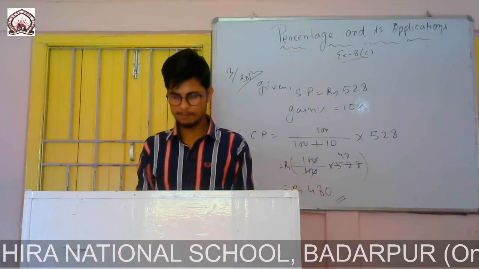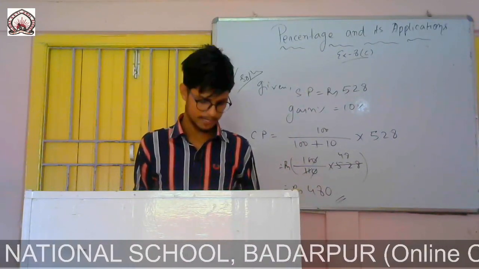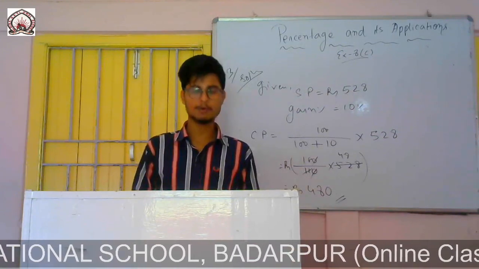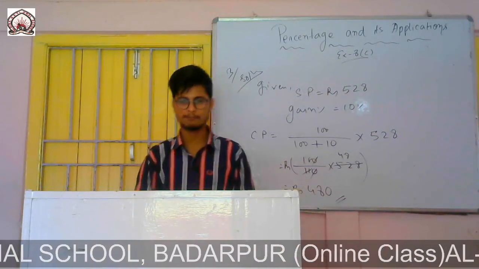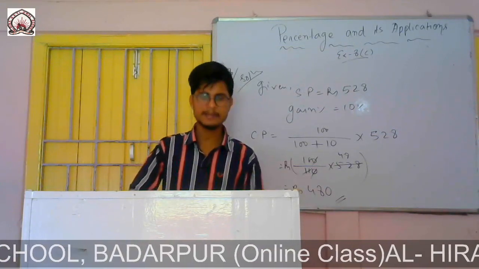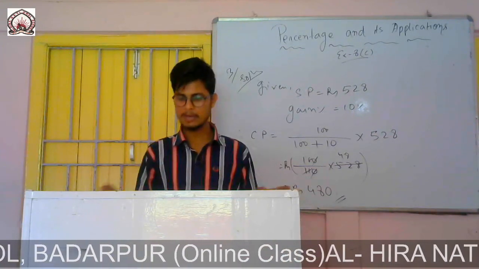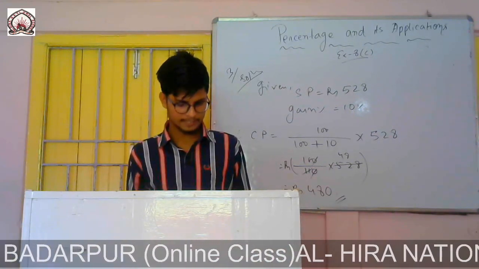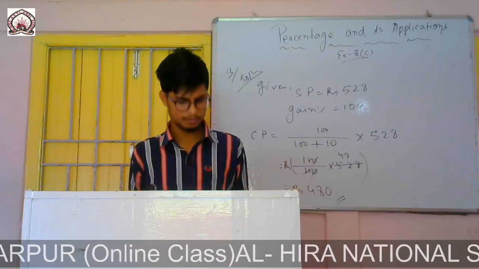So now question number 4. A watch sold for rupees 448 gives a profit of only 12%. So if I sell a watch at rupees 448, that means this is the SP, and it is given that the profit percent equals 12%. That means gain will be 12%. Find the profit percent if the selling price had been rupees 512.